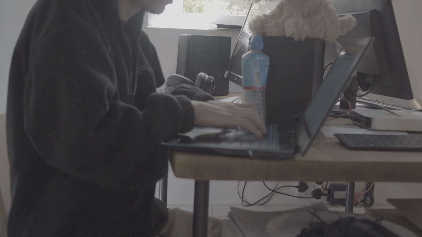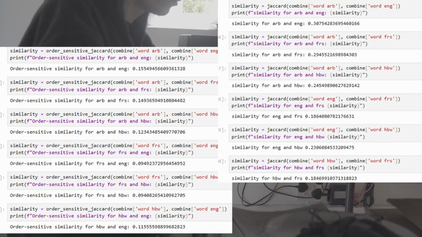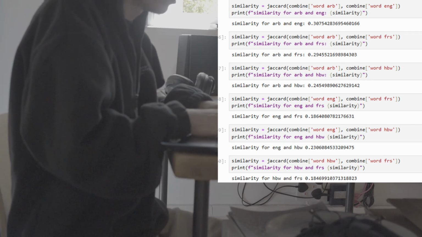I used Jaccard similarity, both taking into account and not taking into account the frequency of words, to get two different metrics for each comparison. Jaccard similarity effectively measures what's in the middle of the Venn diagram of the two sets.